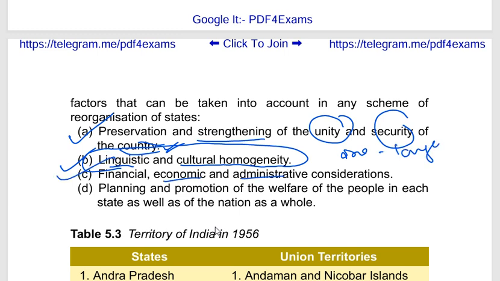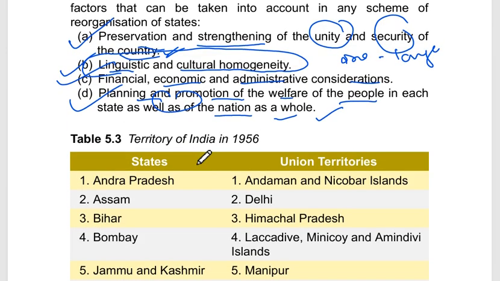Financial, economic and administrative considerations should also be taken care of, and also planning and promotion of the welfare of the people in each state as well as the nation as a whole. So these are the broader ideas given by the Fazal Ali Commission to consider before forming states and union territories.